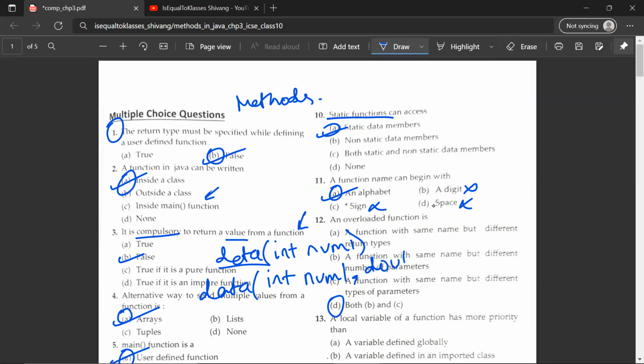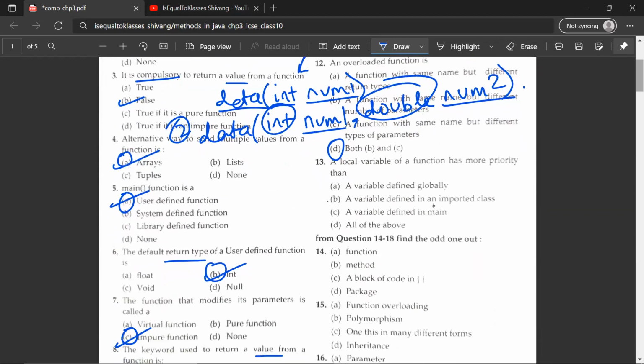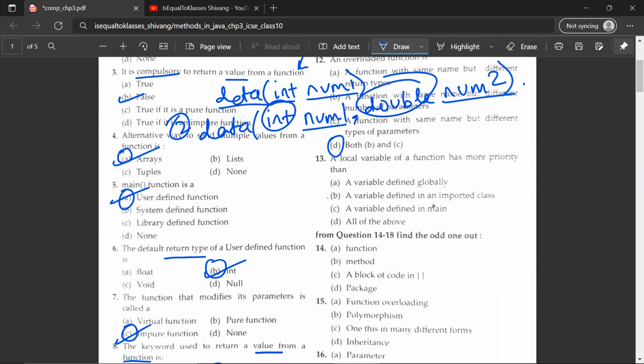So let's say double num2. Now the number of parameters differs in both functions, and the types of parameters also differ. In the first, there is a variable num1 and its type is integer. But in the second data method, you have num1 as a variable with int as its data type, and then you have num2, another parameter which has double as its data type. So this is called function overloading, and this is how they are differentiated from each other.